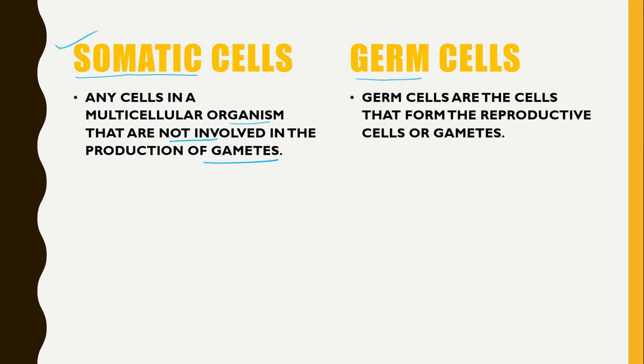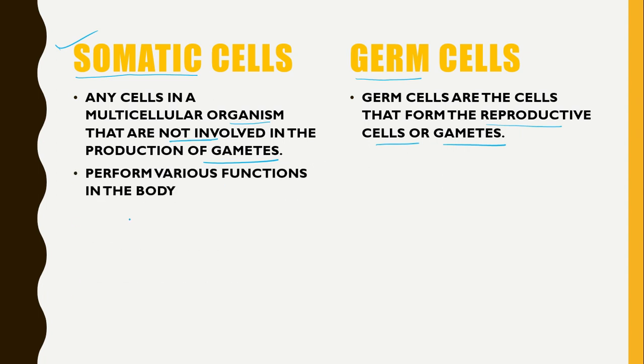And then what are germ cells? Germ cells are the cells that form the reproductive cells or gametes. Those cells that produce gametes are known as germ cells, and the rest of the cells are known as somatic cells. Hope you understand it. Somatic cells perform various functions of the body.